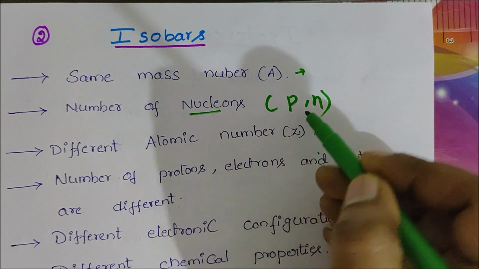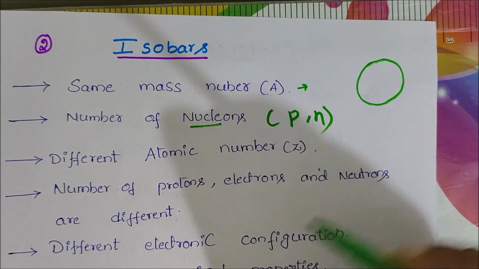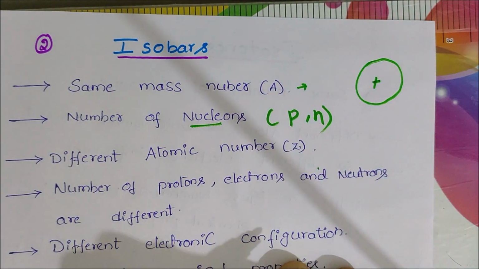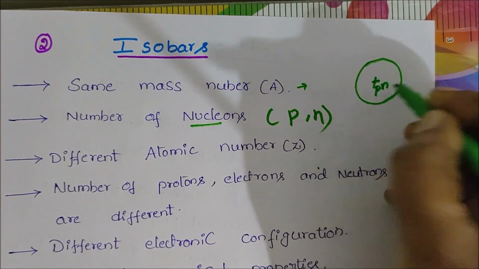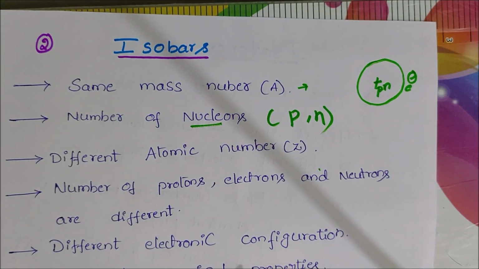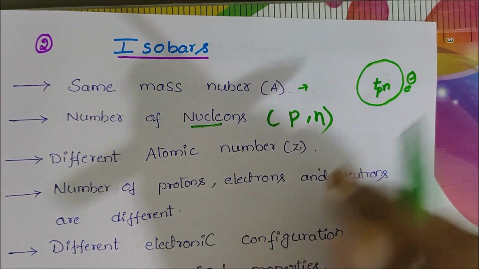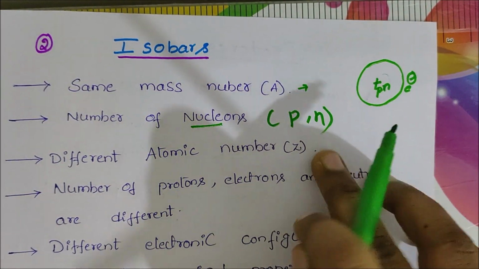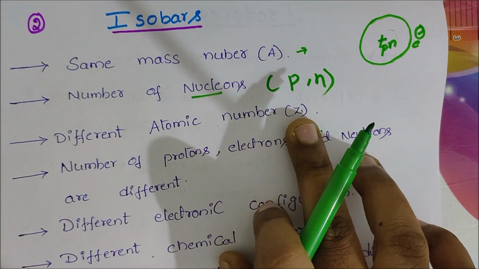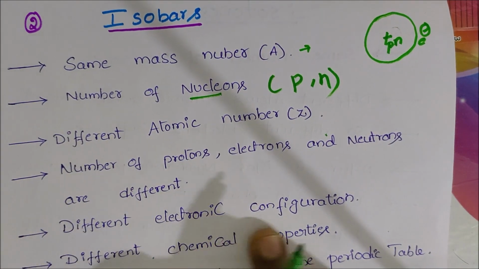What are nucleons? The atomic nucleus contains positively charged protons and neutrons, and electrons revolve in their certain paths. The protons and neutrons together are nucleons. So the number of nucleons is the same but the atomic number is different. The numbers of protons, electrons and neutrons are different.